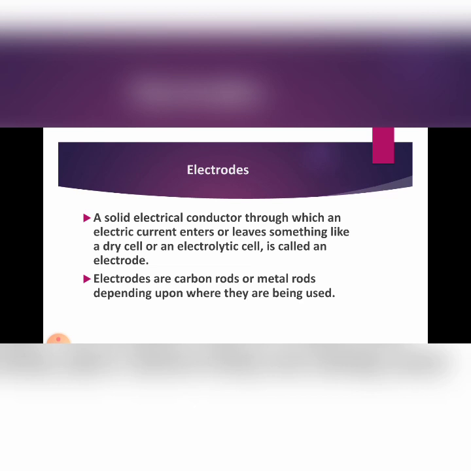Electrodes are carbon rods or metal rods. Electrodes can be made of carbon rods, carbon like graphite. Graphite is the only non-metal which can conduct electricity, as you learned in the metals and non-metals chapter. So those carbon rods, meaning graphite rods, and metal rods. All metals are good conductors of electricity. So carbon rods or metal rods are used as electrodes to carry out these chemical effects of electric current.